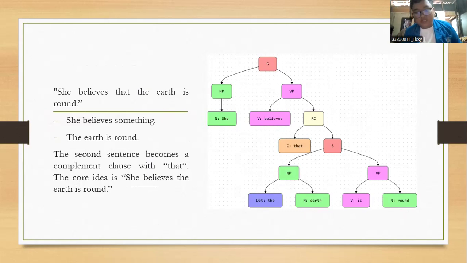And we have the NP and VP. The NP is she. The VP is divided by 2. The first one is believes as a verb and a clause. The clause is divided again by 2. That is the conjunction, and the subject is divided by 2 as NP and VP again. The NP is the earth, determiner the, and noun earth. The VP is divided by 2 as well. The verb is, and the adjective is round.